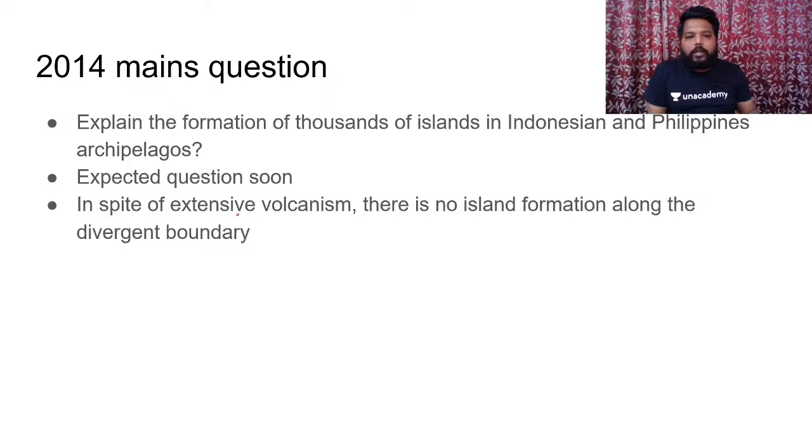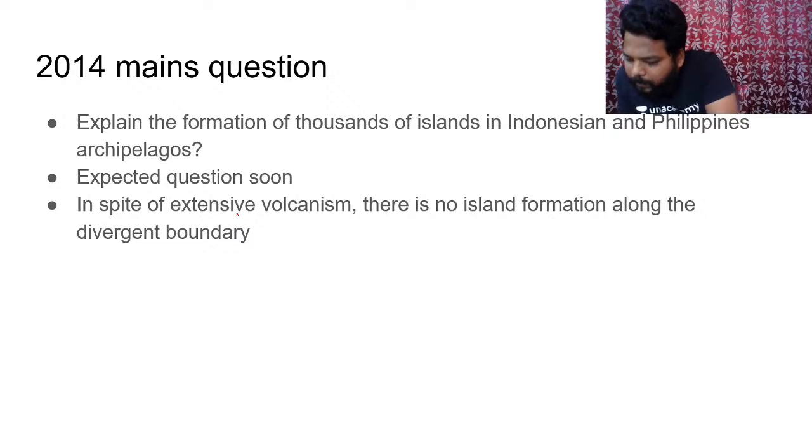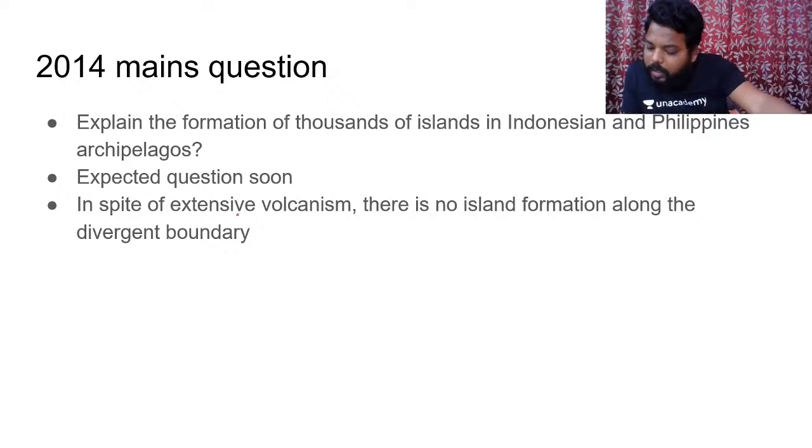You can see this question. I have quoted one expected question soon also. Suryavardhan has asked a question: how does volcanism generate tsunami? Whenever we have volcanism, it triggers earthquakes, and that earthquake results in displacement of crustal boundaries, and that triggers tsunami.